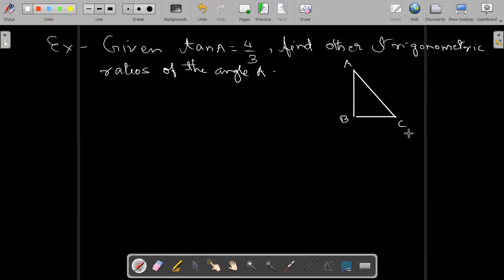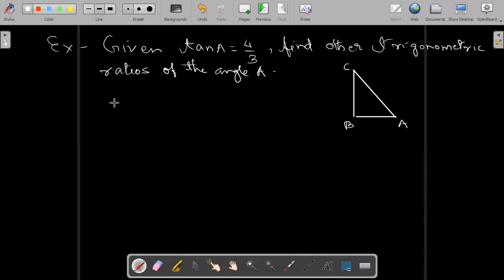A we can take here also, it is up to us. This is angle A, and this is C, suppose.